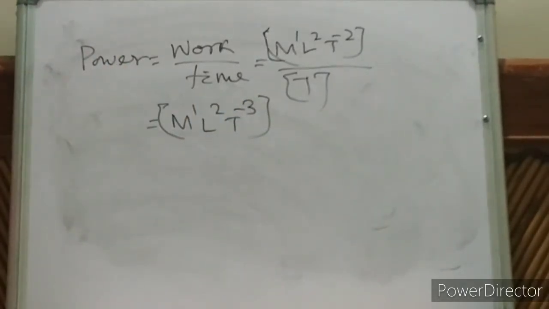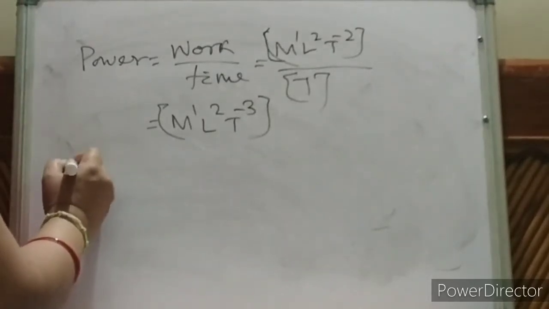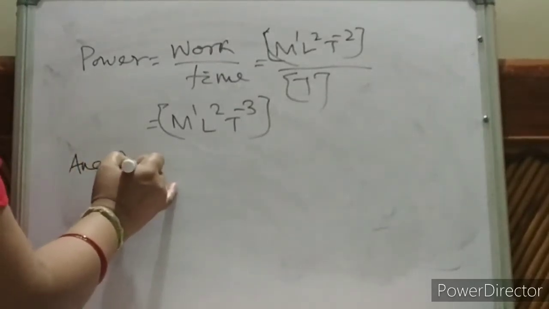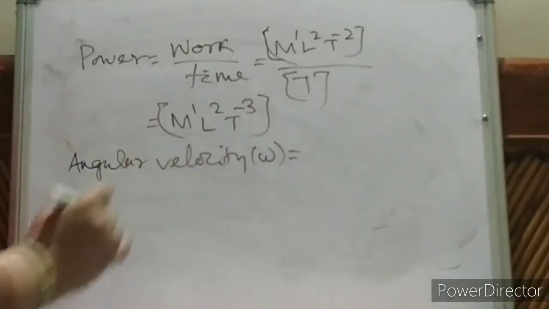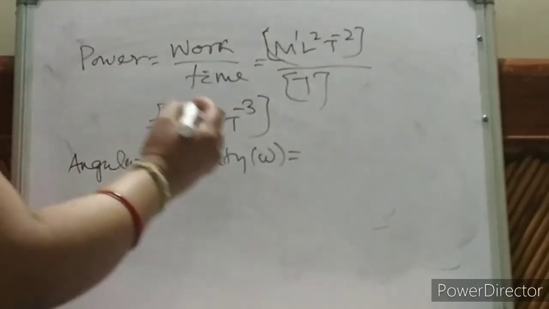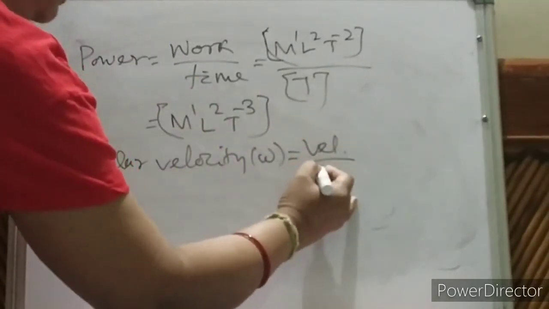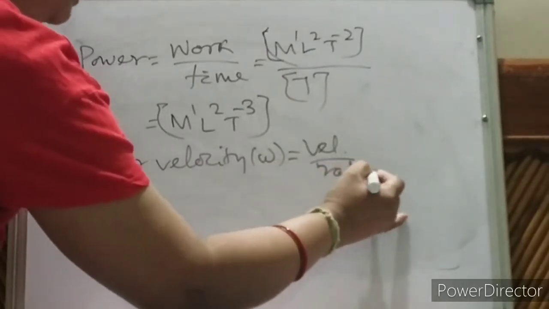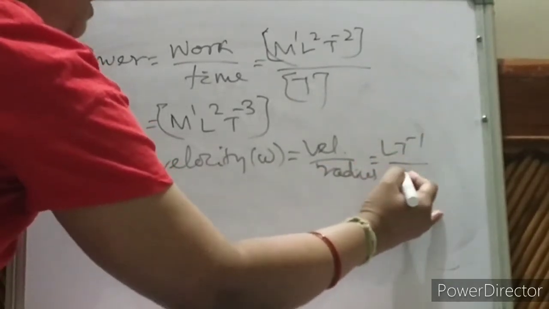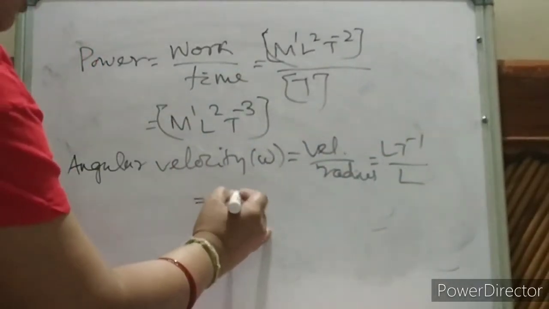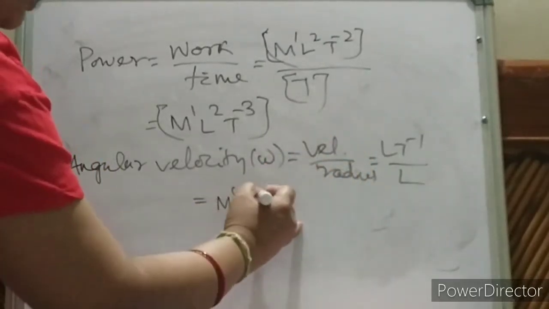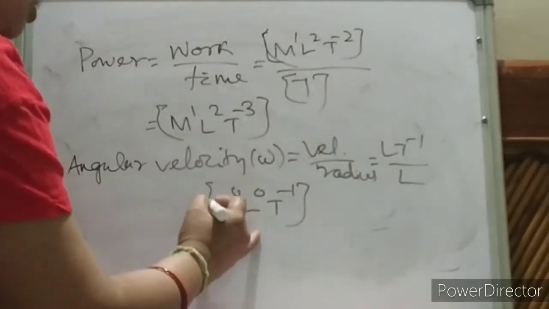What is angular velocity? We are going to study it. Angular velocity, omega, will be nothing but velocity by radius. Velocity by radius, length. So L T to the power minus 1 divided by length. So how much? It will be M0 L to the power 1 minus 1, 0, T to the power minus 1. This is your angular velocity.